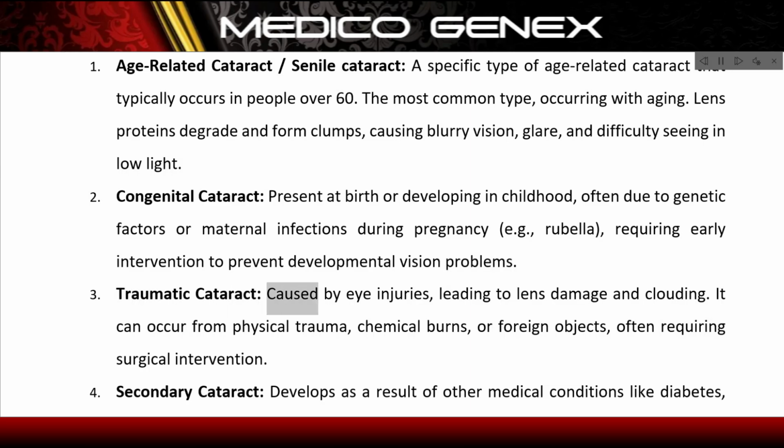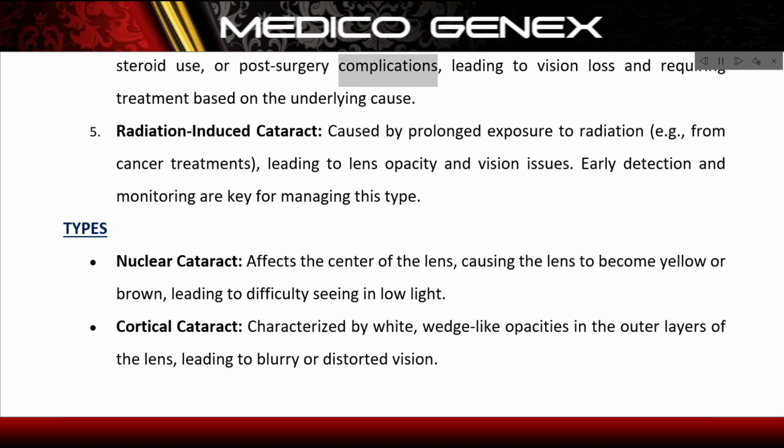Traumatic cataract, caused by eye injuries, leading to lens damage and clouding. It can occur from physical trauma, chemical burns, or foreign objects, often requiring surgical intervention. Secondary cataract, develops as a result of other medical conditions like diabetes, steroid use, or post-surgery complications, leading to vision loss and requiring treatment based on the underlying cause. Radiation-induced cataract, caused by prolonged exposure to radiation, for example from cancer treatments, leading to lens opacity and vision issues. Early detection and monitoring are key for managing this type.